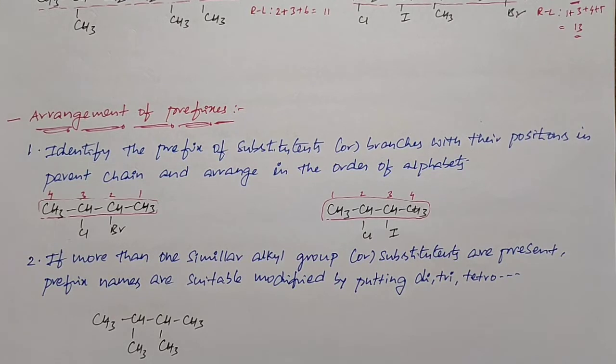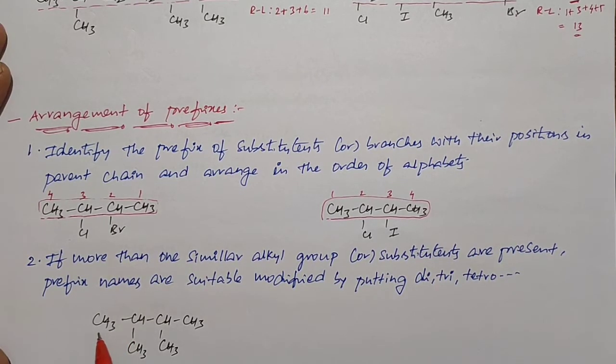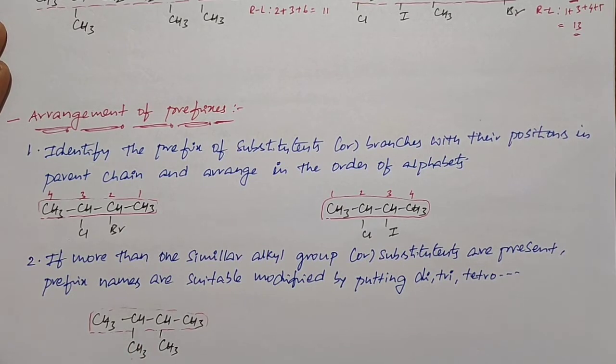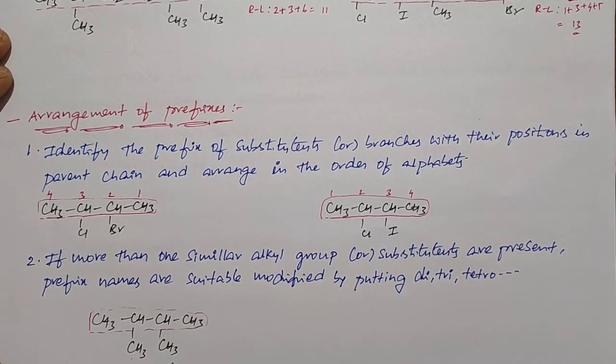If more than one similar alkyl groups or substituents are present, the prefix names are suitably modified by putting di, tri, tetra. I mean, so if you see this example, this is the parent chain, and here we have two branches. The two branches are similar, methyl. So at second carbon we have a methyl group, at third carbon also we have a methyl group. So in naming we call it dimethyl. Why? Because the same branch can be repeated. In that time we add the prefix to the branches like di, tri, tetra.